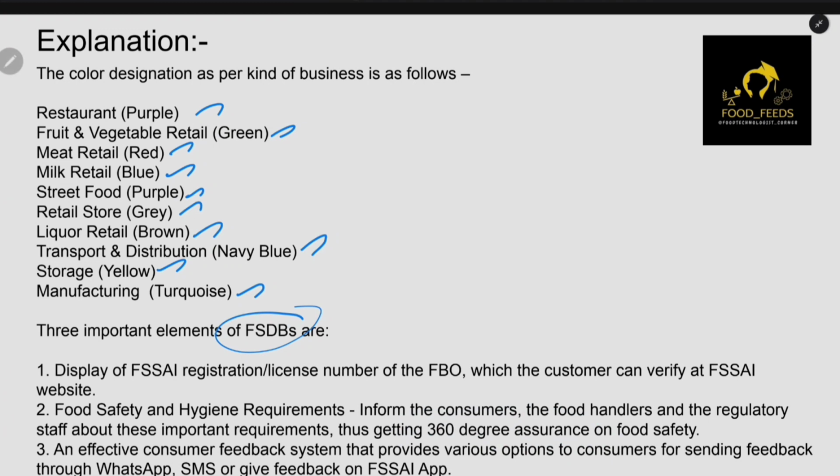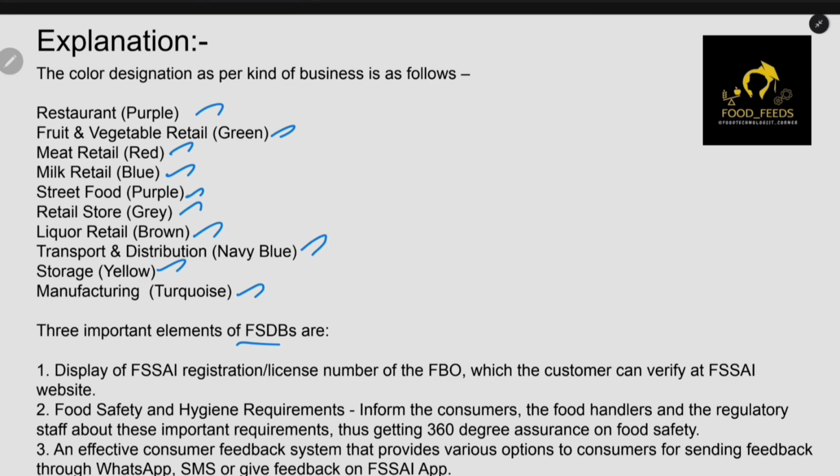And the third one is, this specific food safety display board also has a platform where you can send SMS or WhatsApp to FSSAI, so that if any issue is there, for example if they are not following a certain hygienic principle, you can complain in this app and they will look into it. So these are some of the important details about the food safety display board and why it is mandatory in the industry.